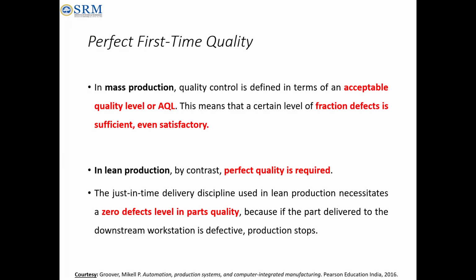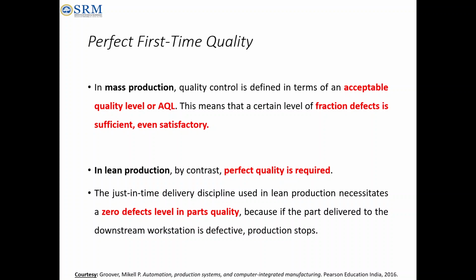So the second principle, as I said, from the minimizing the waste concept only, the other three principles are also derived. So the second principle is perfect first time quality. Okay, in mass production, what we generally do is make components with some allowances. Some fraction of defects will be there, within some acceptable limits. That acceptable limit is called AQL, acceptable quality level. We set some parameters or values for considering acceptance, like a tolerance value. That is what generally happens in mass production.